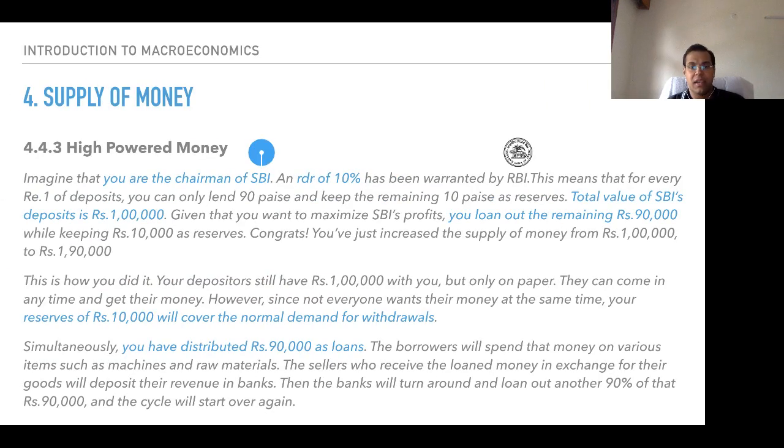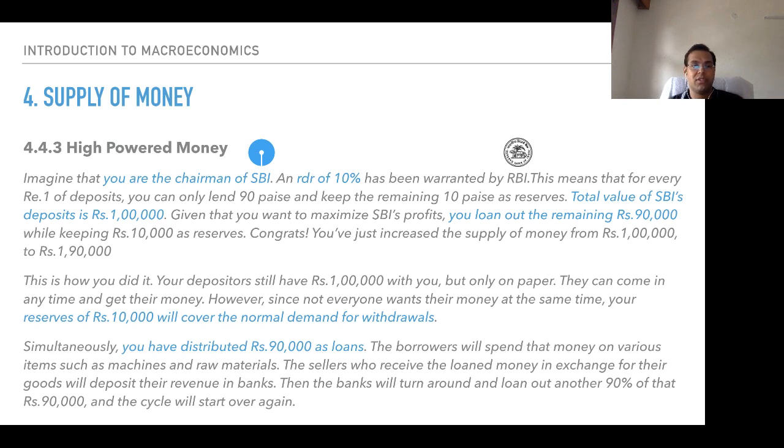High powered money, let's take an example, it will be more clear to you. Imagine that you are the chairman of SBI, State Bank of India. An RDR, reserve deposit ratio, of 10% has been warranted by RBI. This means that for every rupee 1 of deposits, you can only lend 90 paise and keep the remaining 10 paise as reserves. 10% has to be put as a reserve, which is a mandate you have to follow, stated by Reserve Bank of India.